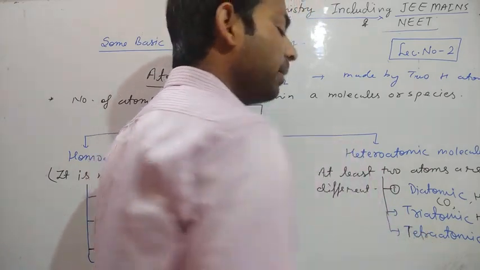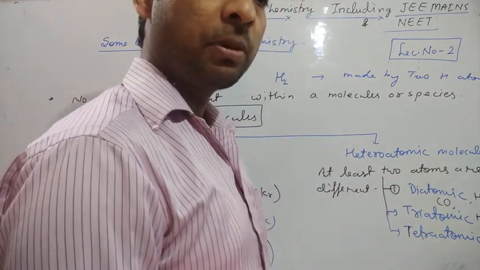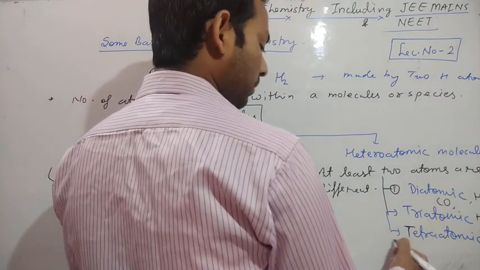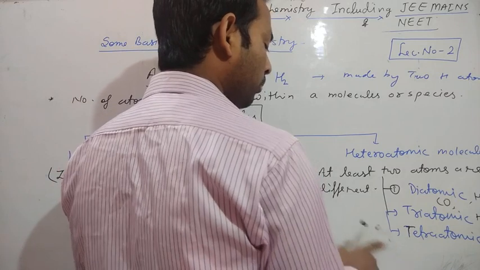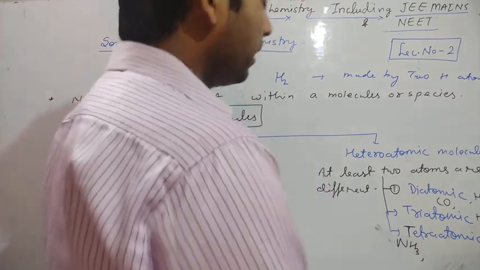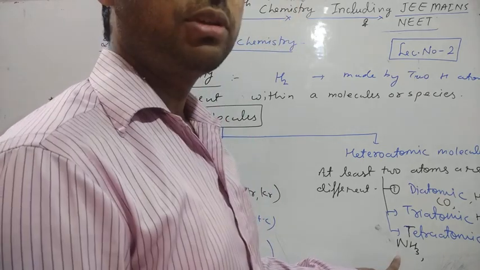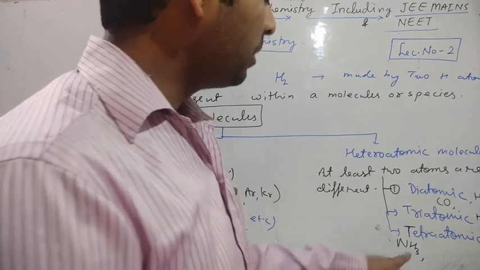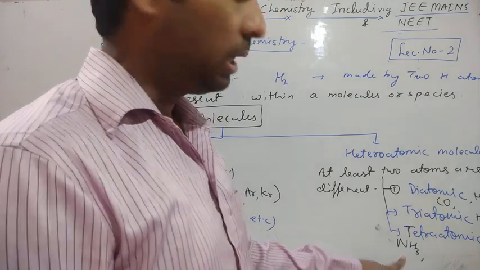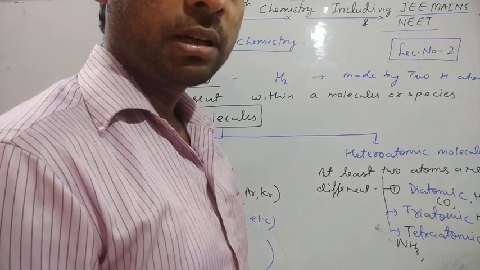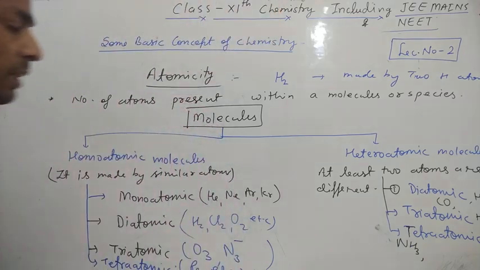Tetraatomic is made by four atoms, but at least two atoms are different, like NH3, ammonia. It is tetraatomic. Why? Because there is one nitrogen atom and three hydrogen atoms. The total number of atoms is 4. So the atomicity of ammonia is 4, and these are called tetraatomic molecules. Clear, students? Okay. Please take a screenshot.